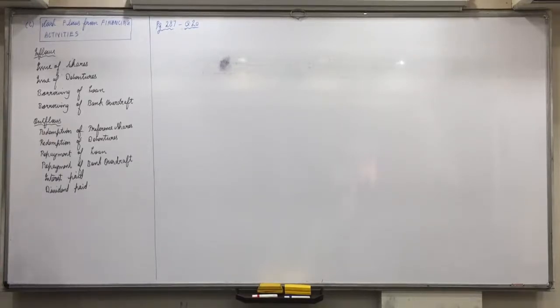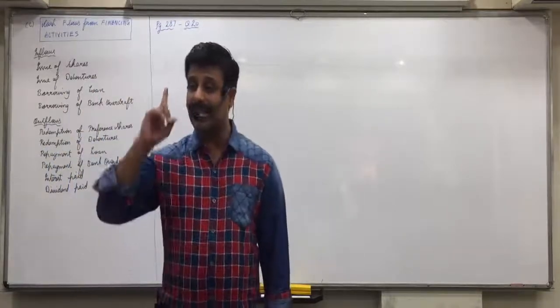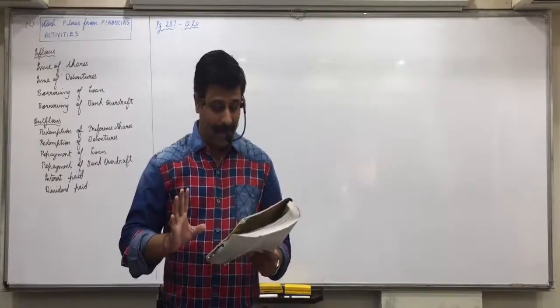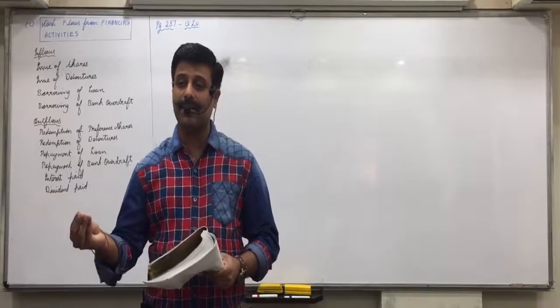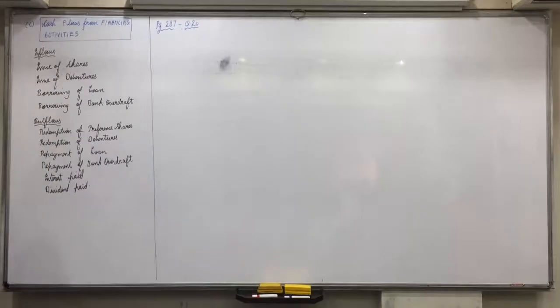Dividend interest received, I plus. It will have no effect. Dividend and interest you receive on investments, that is investing activities inflow. It will have no effect. Okay? It's not that dividend paid F minus, dividend received F plus. No. Sale of furniture, no effect. Purchase of machine, no effect. It affects which activities? Investing activities. Interest received on investments, no effect. That is also investing. Paid for patents, no effect. That is also investing. Understood this?